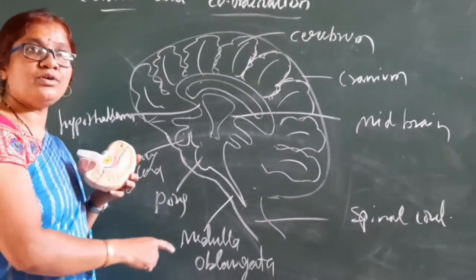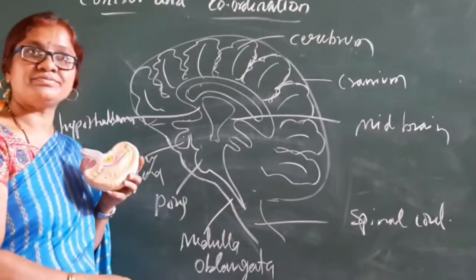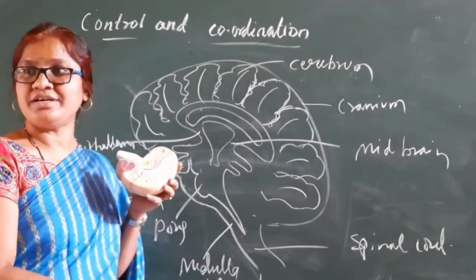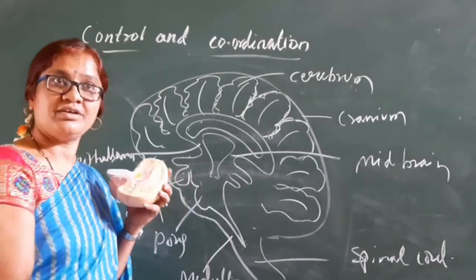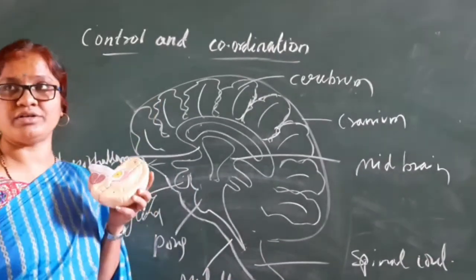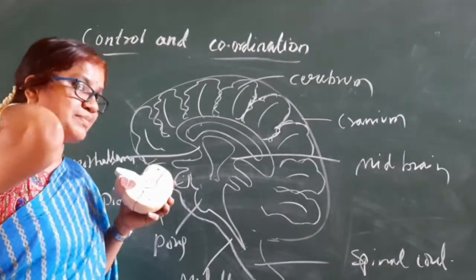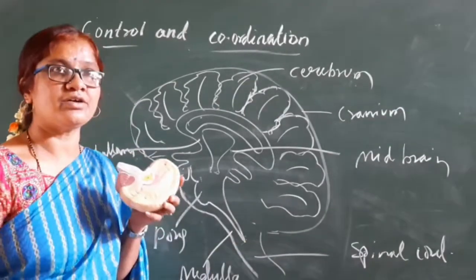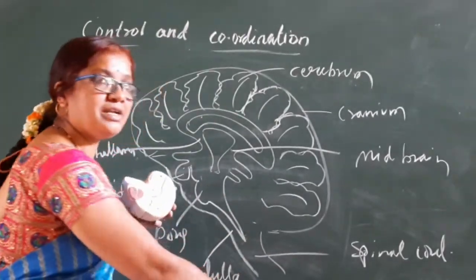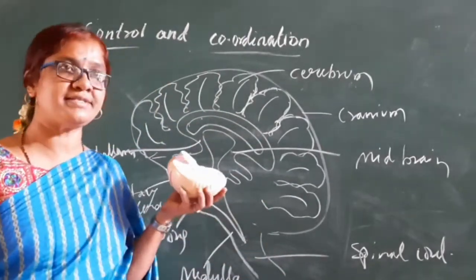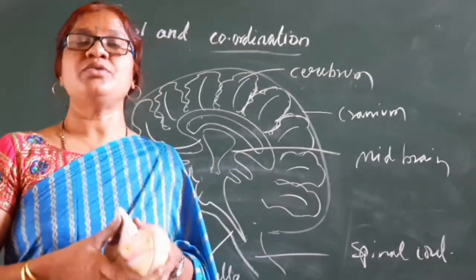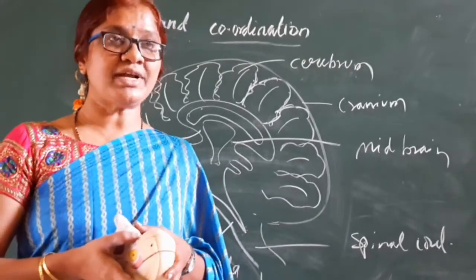Okay. So the medulla oblongata is again involved with the involuntary actions like heartbeat and respiration, and it is again connected to the spinal cord, the backbone. So like this, the information from the brain passes to the spinal cord and then to the arms and the other parts. So the spinal cord is involved in the reflex action.